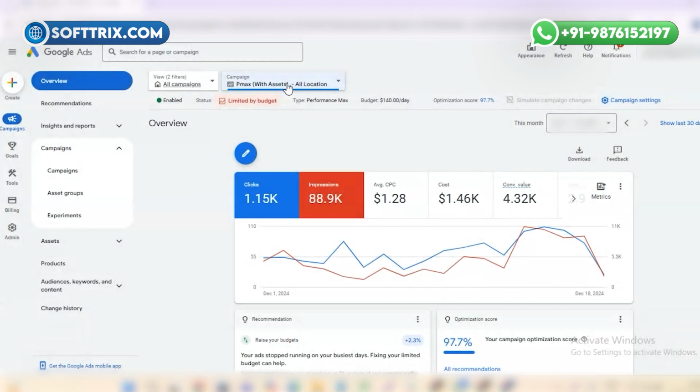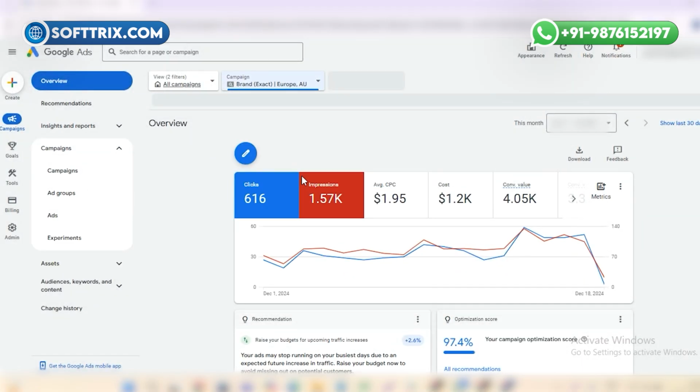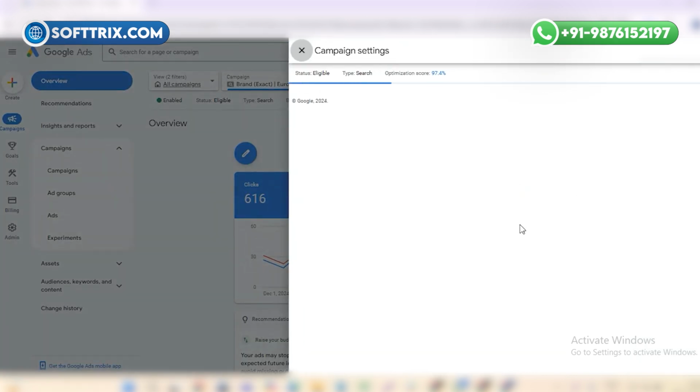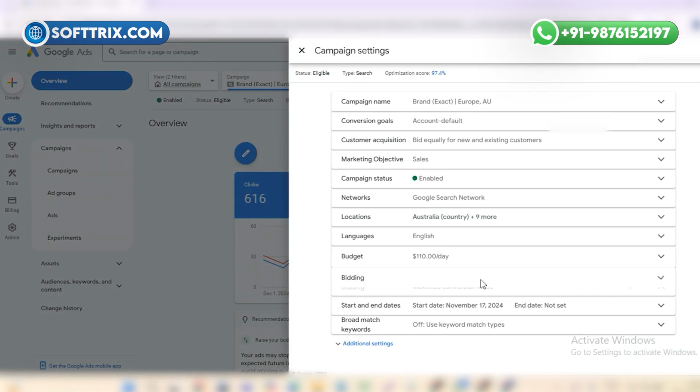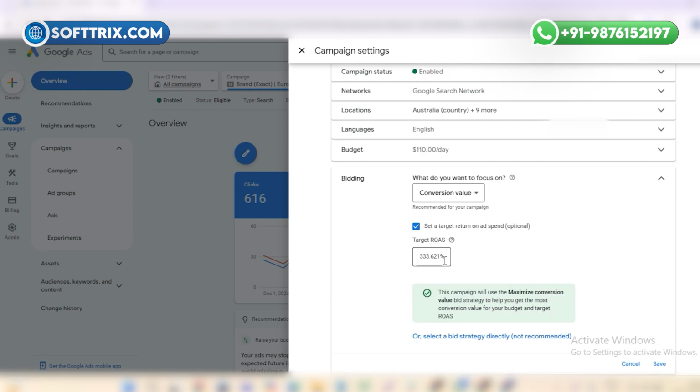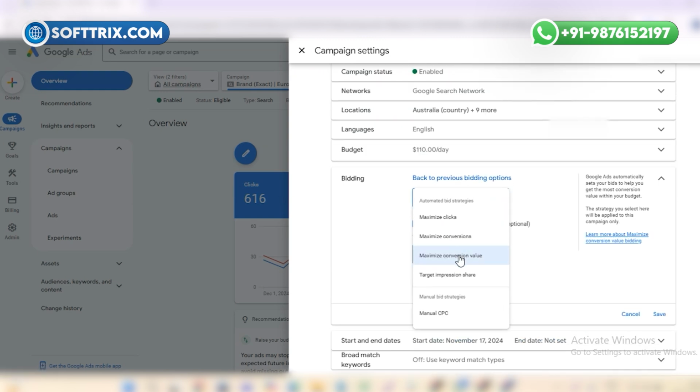For manual campaigns, you can change the bidding strategy to target CPA, max clicks, max conversions and others. So you can find other options such as max clicks, max conversions, max conversion value, target impression share, manual CPC.